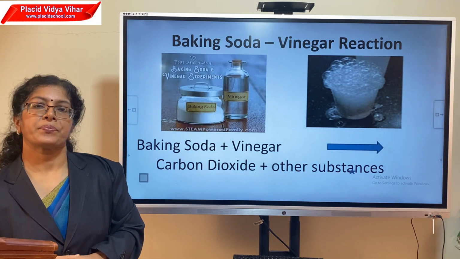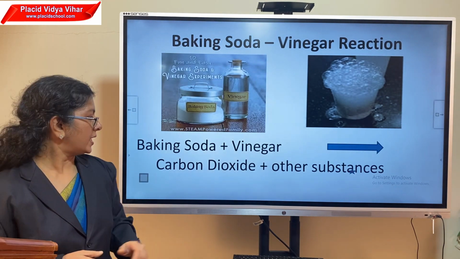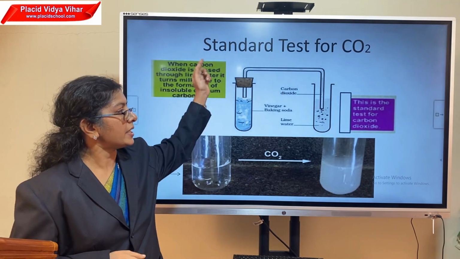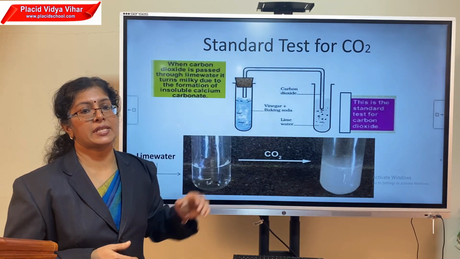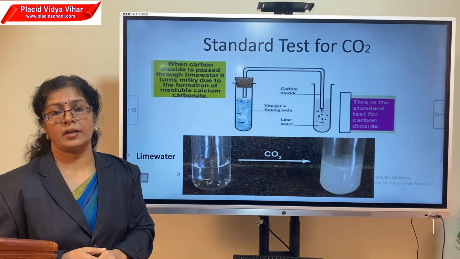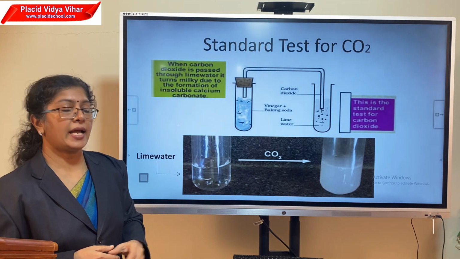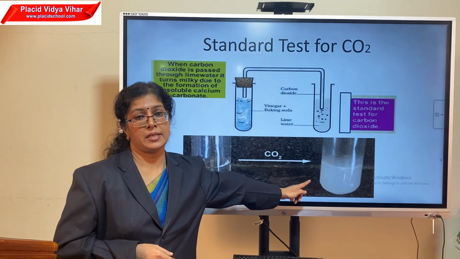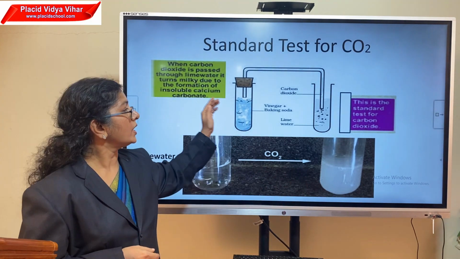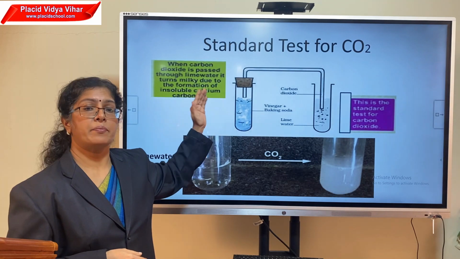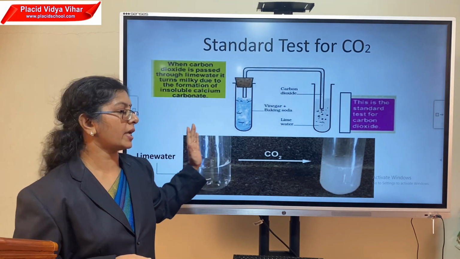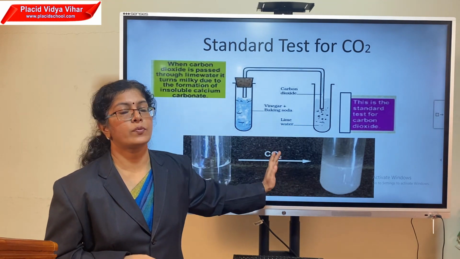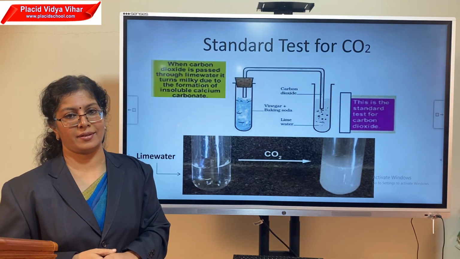We tested whether it is carbon dioxide in a particular way: we directed the gas into lime water, which is calcium hydroxide, a plain liquid, and when it changed to a white milky liquid, we understood it is carbon dioxide gas, because carbon dioxide alone can change calcium hydroxide into calcium carbonate, which is white milky in color.